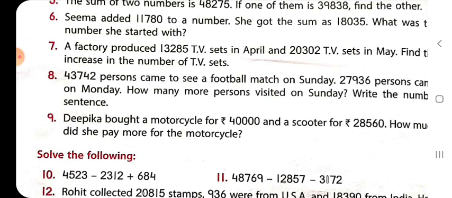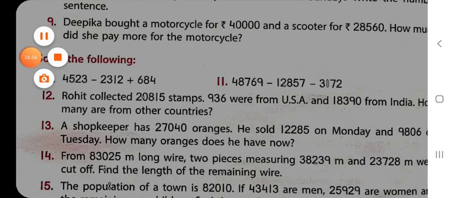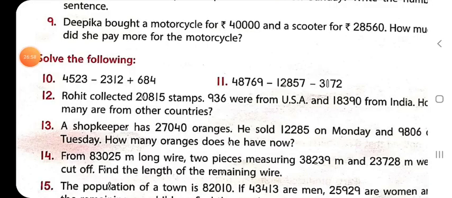Moving next. Question number 10. 4,523 minus 2,312, then plus 684. It is clear from the question that first of all we have to subtract 2,312 from 4,523, and then we have to add 684. All of you know BODMAS.